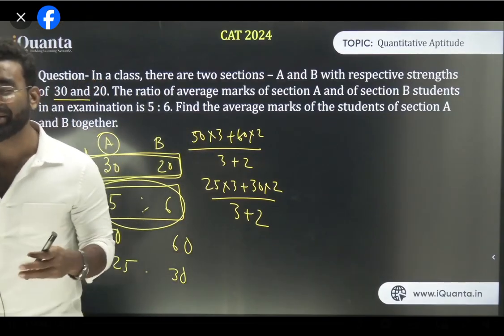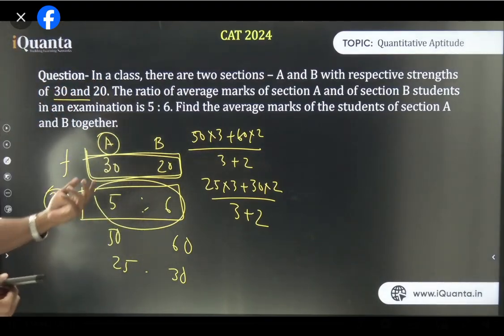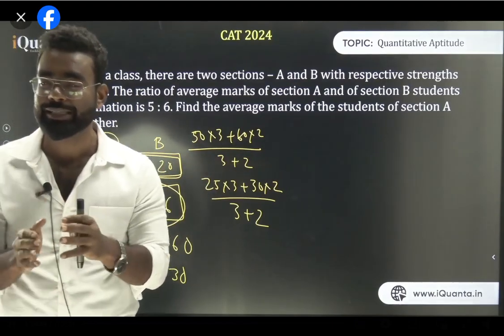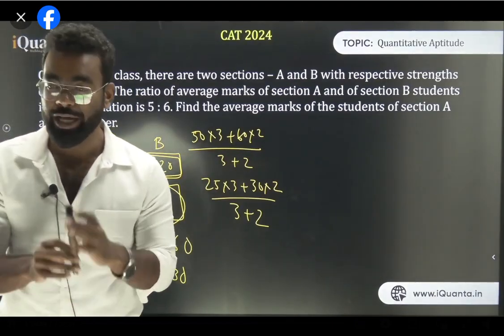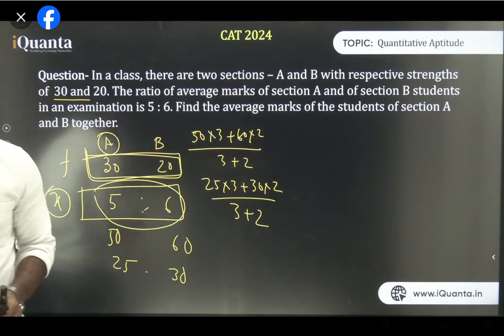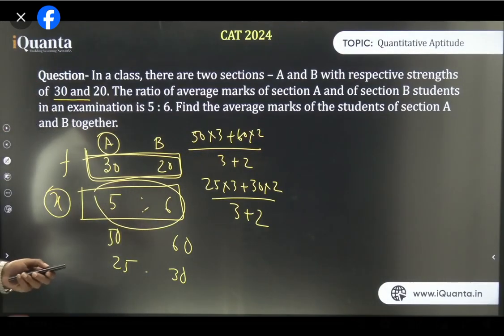So do not take it like 30 and ulta. The major problem here is that some people just see 30 and 20 and do 30 into 5 plus 20 into 6 by 5 plus 6. So that is not the case. So please understand what is given and what you are going to find. That's why it is very, very important. Yes? So the next question again, please do not get into the same kind of trap. So let's go for the next question.